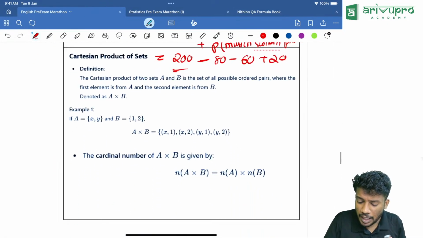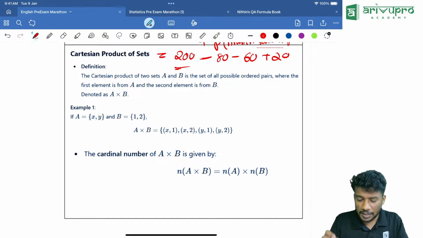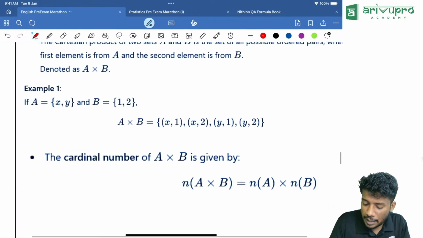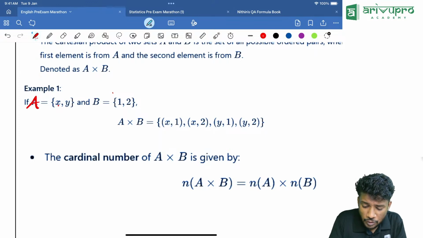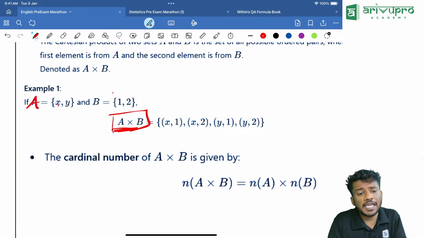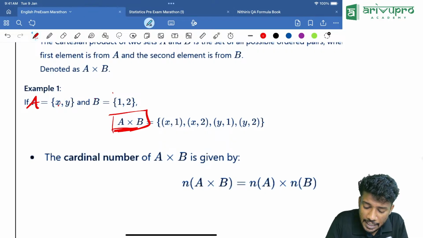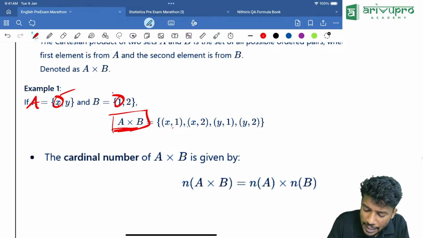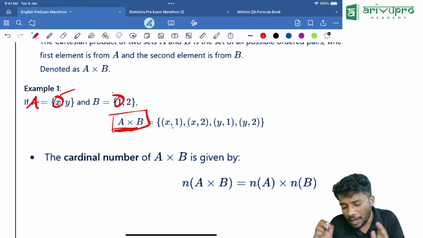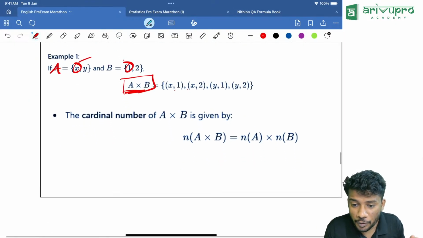Okay. Next one. Cartesian product of two sets. Cartesian product of A and B can be written what way? Cartesian product of A into B can be written as set of x comma y. First term is from A, second term is from B. That means x comma 1, x comma 2, y comma 1, y comma 2. That's the method you are going to do.